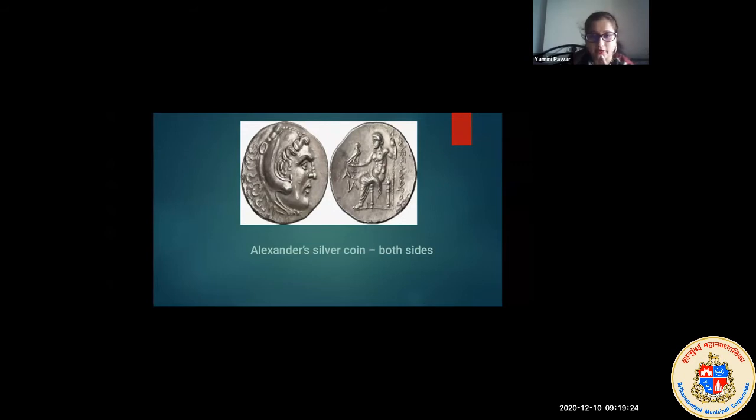Yes, now we can see the coins here. As you can see in this picture, these are the two sides of the coins. On one side, you can see the picture of Alexander, and on the other side, the Greek god, and also in small writing, the name of the king. Okay, children, let's look at the next slide.